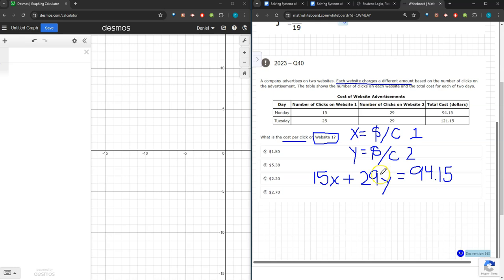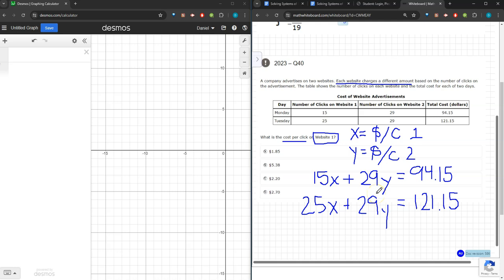for that cost. I'm going to employ the same logic for the second equation. So for Tuesday, I know on that day there were 25 clicks, and we'll of course multiply by the cost per click, plus for website 2, it's actually the same amount of clicks for Tuesday at 29. And my new second total is $121.15.